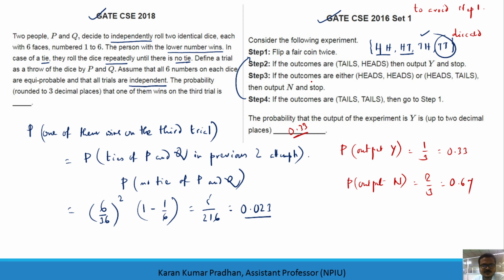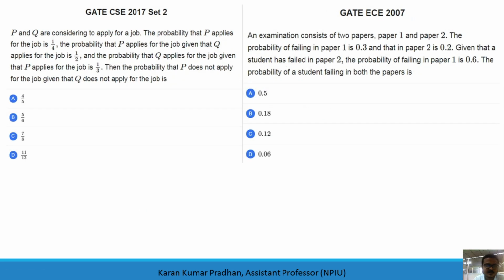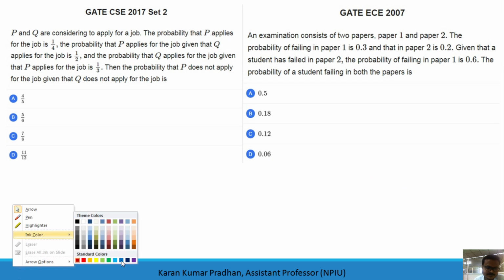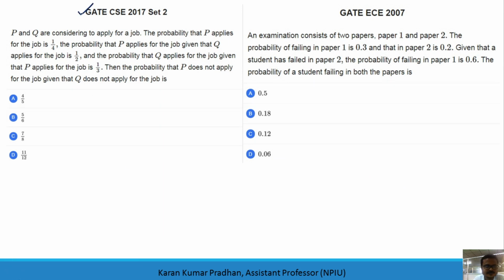Okay, so now let's go to the next set of questions we have. This came in 2017 for the CAC again. P and Q are considering applying for a job. The probability that P applies for the job is 1 by 4. The probability that P applies for the job given that Q applies for the job is 1 by 2.